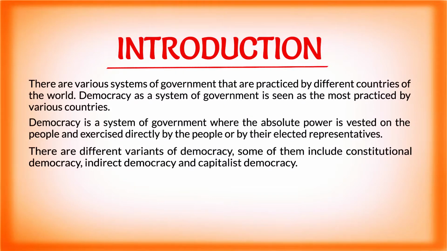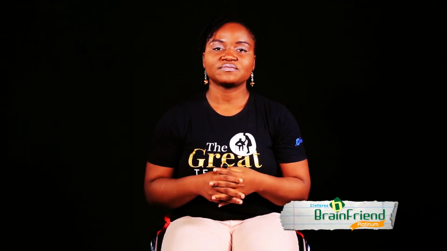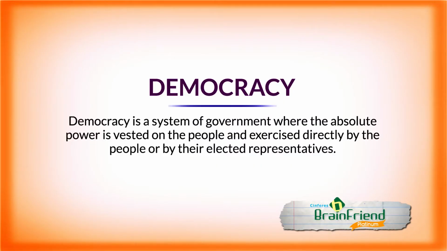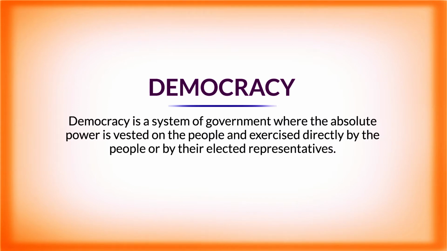There are different types of systems of government that are practiced by different countries all over the world. Democracy is one of those systems of government that has been seen as the most practiced world over. What is democracy? Democracy is a system of government where absolute power is vested upon the people and exercised directly by the people or indirectly through their elected representatives.